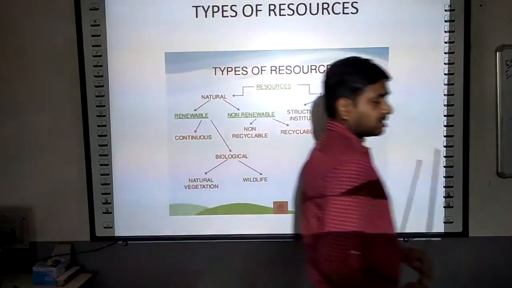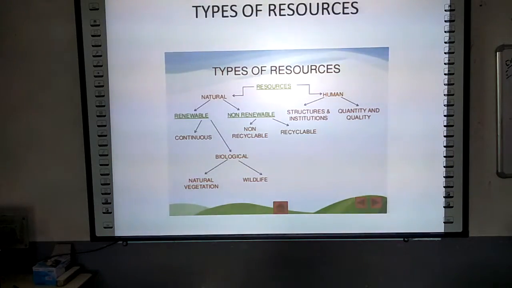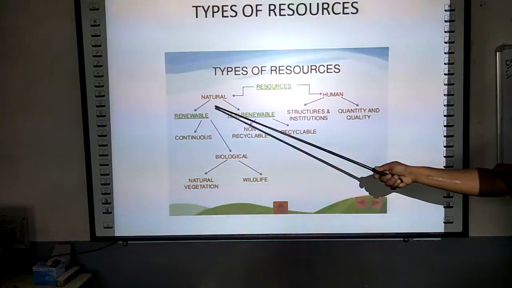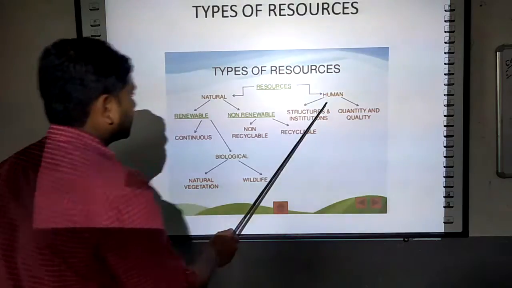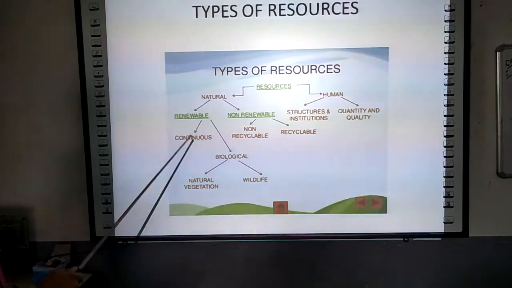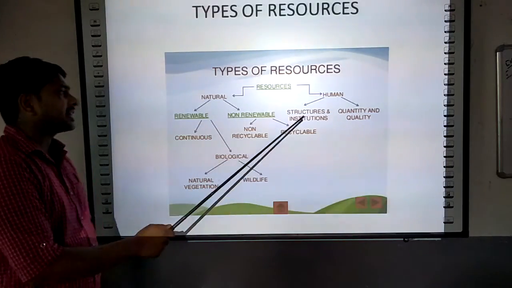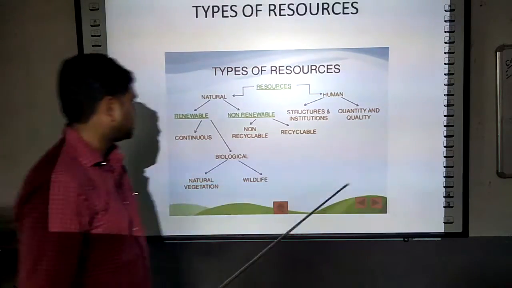In this slide I have tried to discuss different types of resources. The different types of resources can be well understood by this block diagram you see here. Resources, first of all, have been divided into two parts. One is the natural and the second one is the human. Further, natural resources have been divided into two parts: one is the renewable and the second one is the non-renewable. And human resources have been divided into two parts: one is the structures and institutions, and the second one is the quantity and quality.